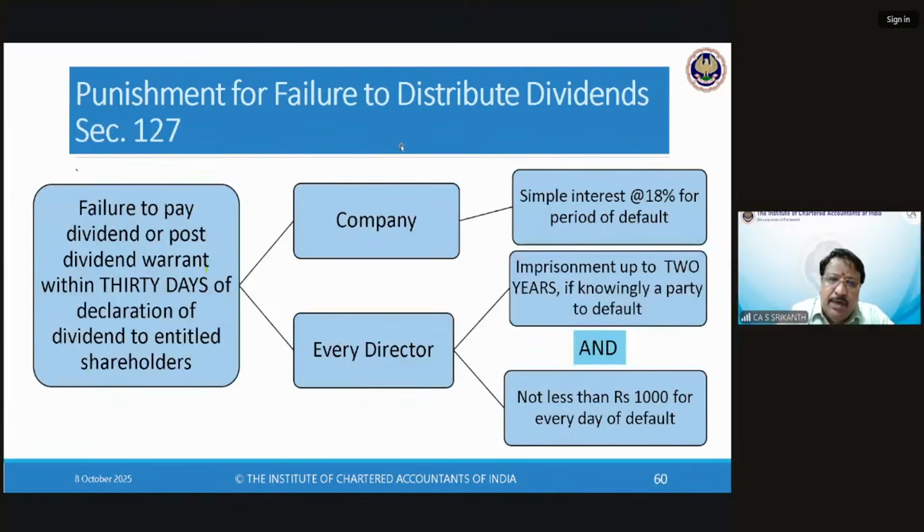The company cannot be imprisoned, right? Therefore, every director will be imprisoned up to 2 years if knowingly a party to default. Who will prove that? You will definitely ask me a question. Sir, how do we know he was knowingly or not?